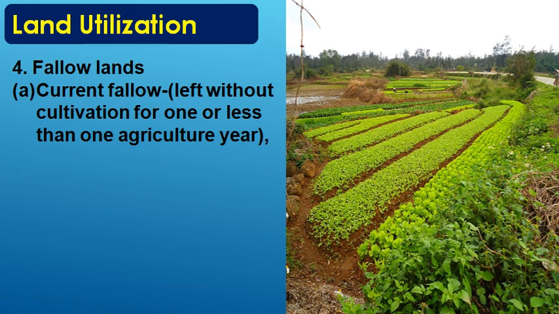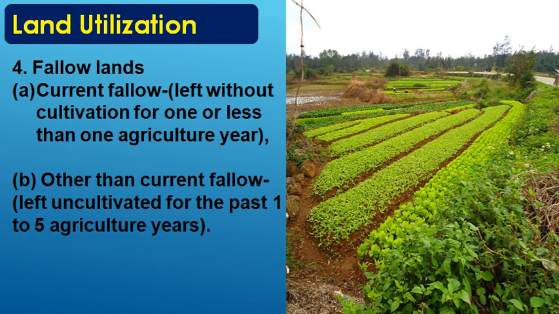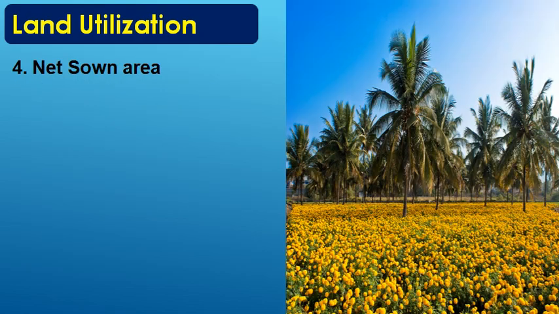Then it is current fallow land. So what is current fallow land? Land which is left without cultivation for 1 or less than 1 agriculture year will be current fallow land. Then there is land other than current fallow. Here the land is uncultivated for 1 to 5 years. When it is 5 years, the reason can also be lack of availability of water, or sometimes it can be waterlogging.